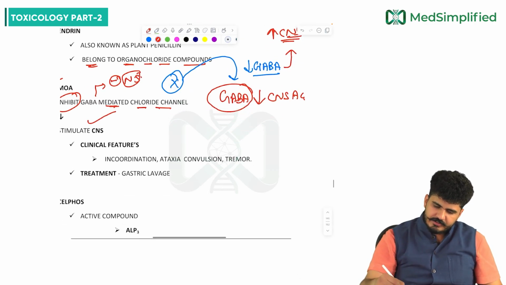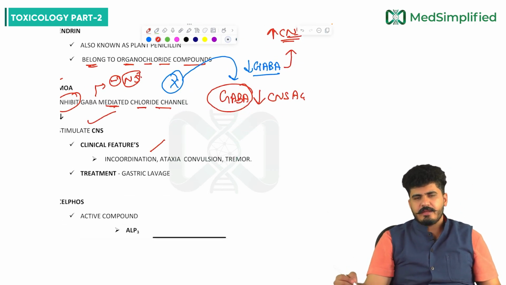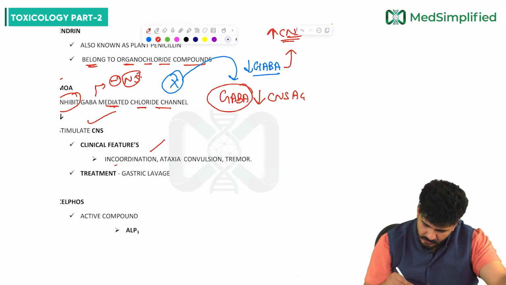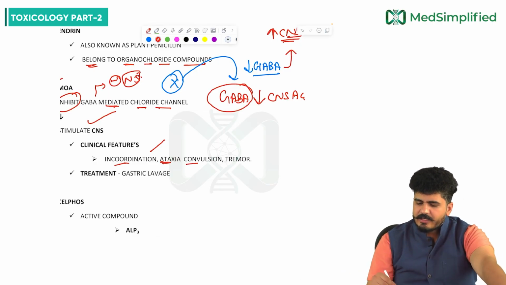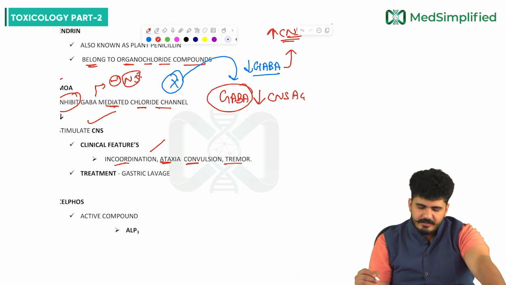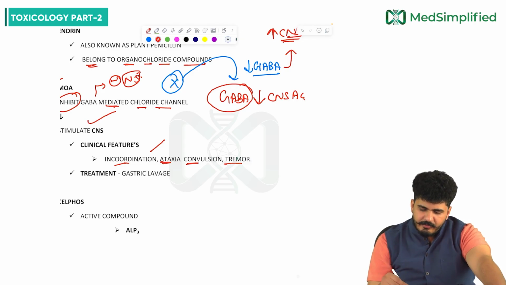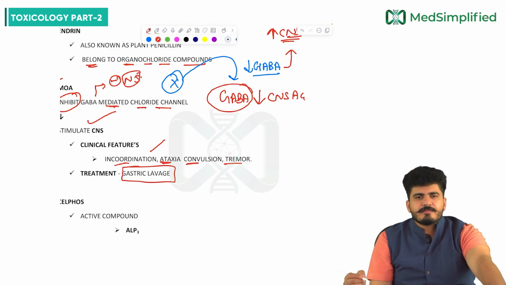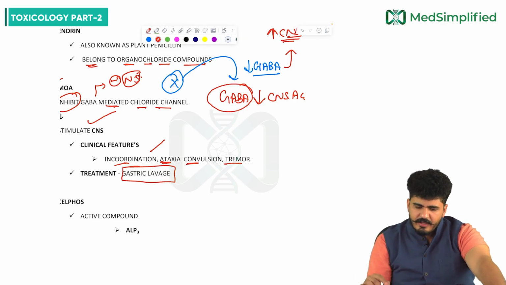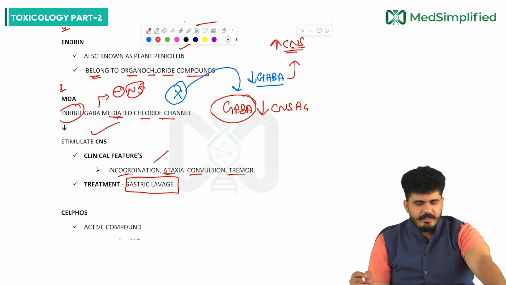Now clinical features of aldrin. In aldrin, what clinical features can you have? Incoordination, ataxia, convulsions, tremors, etc. will be there. Treatment of aldrin would be what, sir? Gastric lavage is given in aldrin.